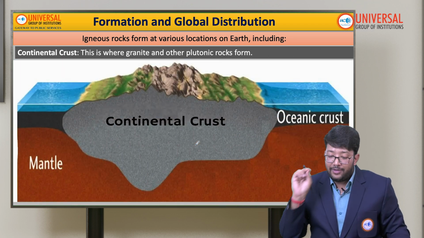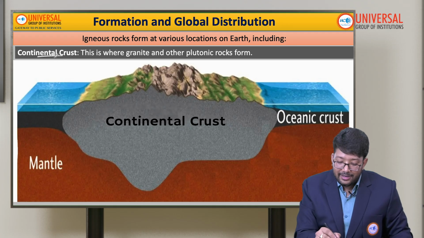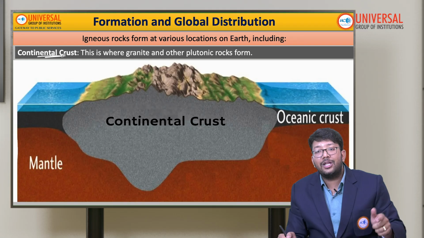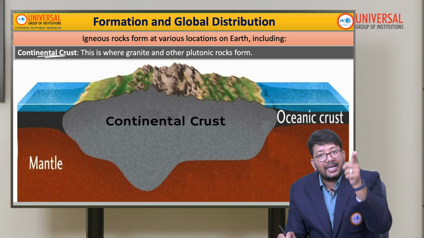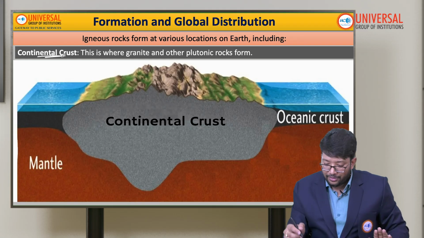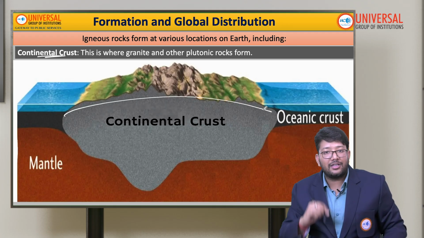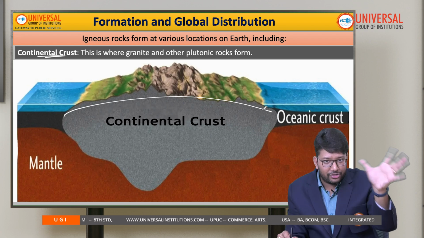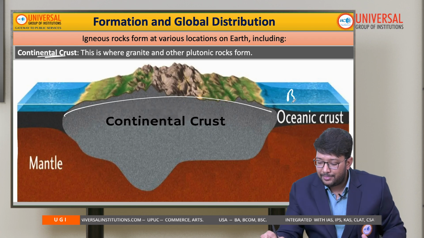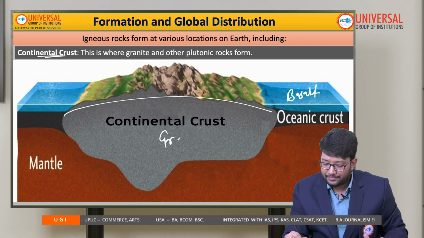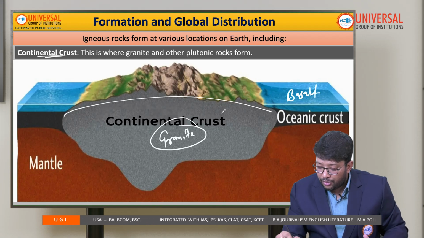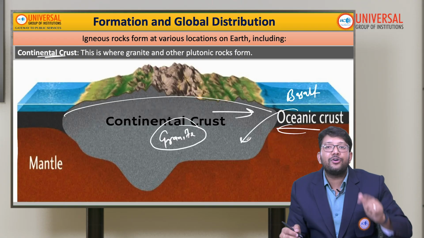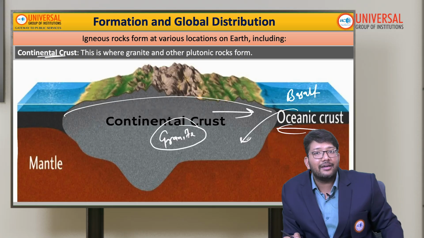The fourth area where igneous rocks are found is continental crust. This is where granite and other plutonic rocks are formed. Remember that plutonic means underground rocks are formed, because granite is also an underground rock, formed under the surface. So our continents are formed mostly by granite, and our oceanic crust is made up of basalt. You have to remember that. And when continental crust and oceanic crust collide, which will go down? Basalt will go down, because basalt has higher density than granite.